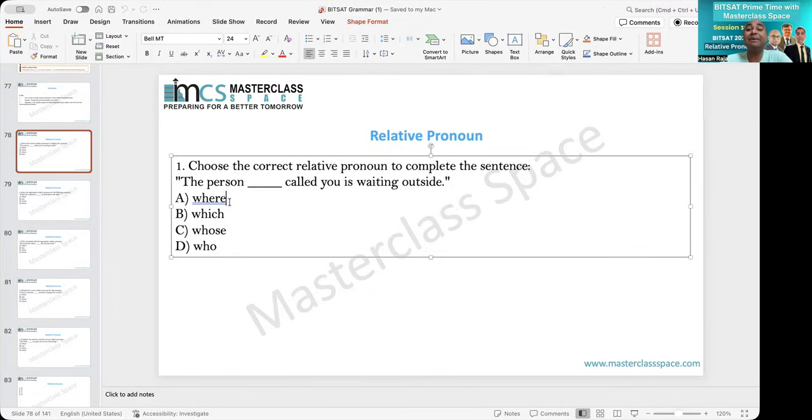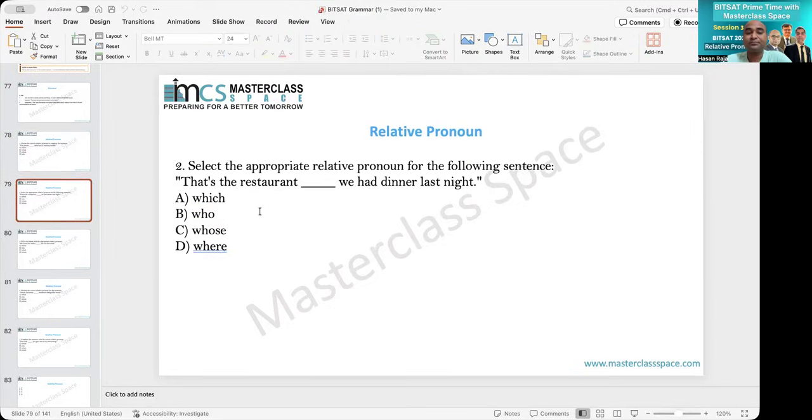Where means place, and therefore where cannot be used because the person means a human being. Which is not used for human beings, it is used for objects, therefore which cannot be used. Whose is used to create a relation. Remember, there will always be a noun after whose, and therefore it cannot be accepted. And then who is the answer because it is a person, and therefore D is the answer.